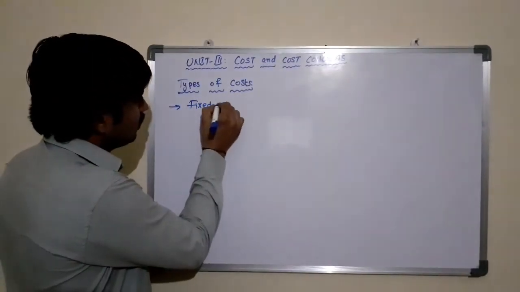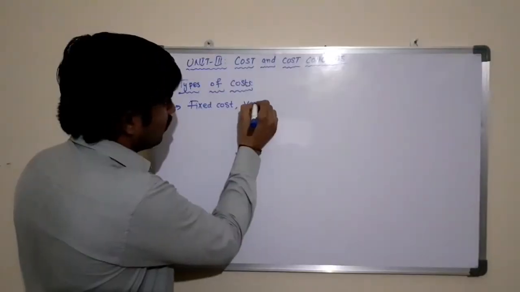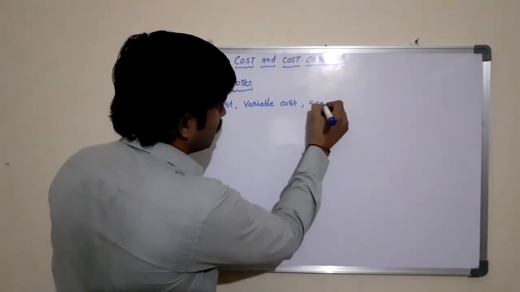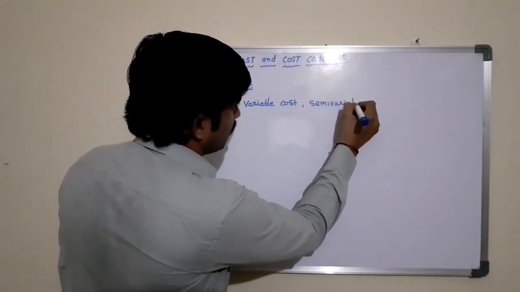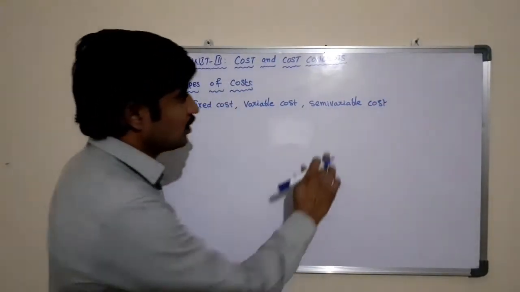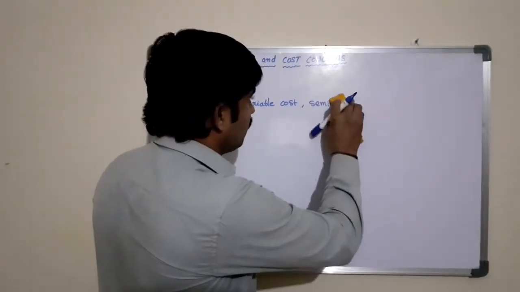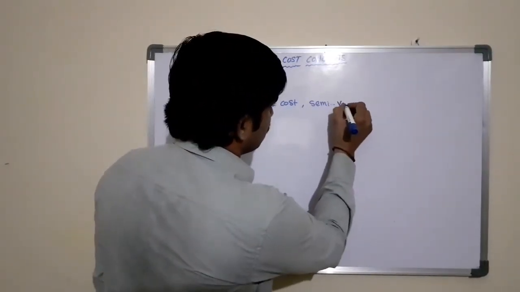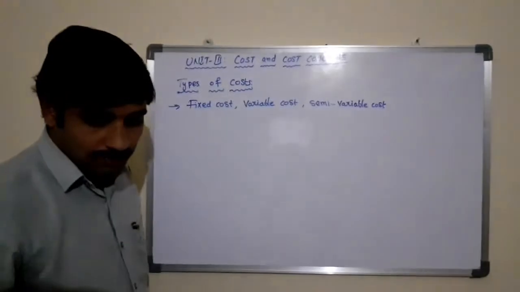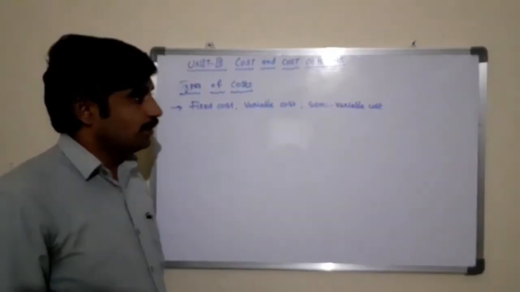The first cost is fixed cost, then variable cost, and semi-variable cost. Right. Fixed cost, variable cost, and the semi-variable cost. These are the important costs that a managerial economist should understand and identify in order to take decisions to control them.